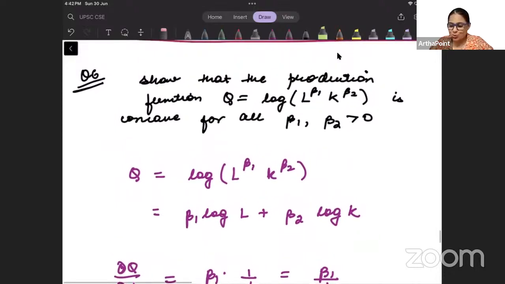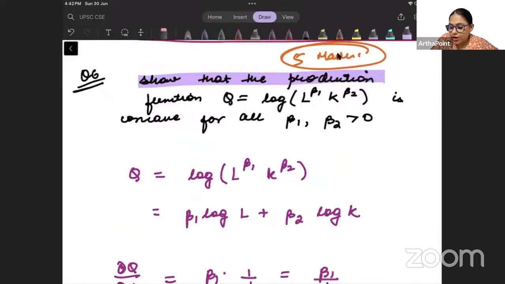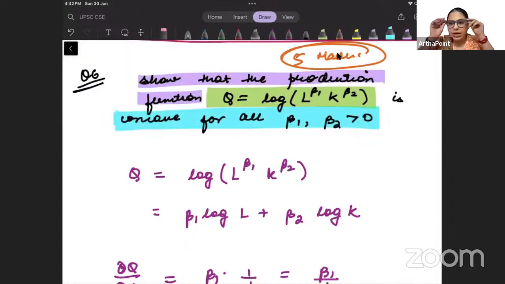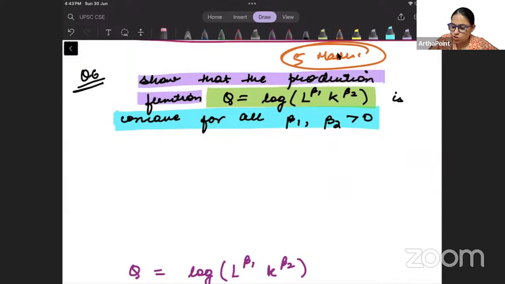Again, a microeconomics question. It has been asked for 5 marks. So I will go straight to the answer. देखो question क्या बोल रहे हैं. Show that the production function, you are given a production function here, is concave for all values of beta 1, beta 2 greater than 0. What I have done first of all is I have tried to open up this production function using the properties of log. Log का properties use कर लो. So you know Q is given to you as log L to the power beta 1, K to the power beta 2.